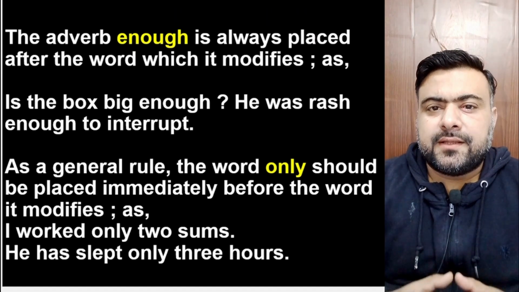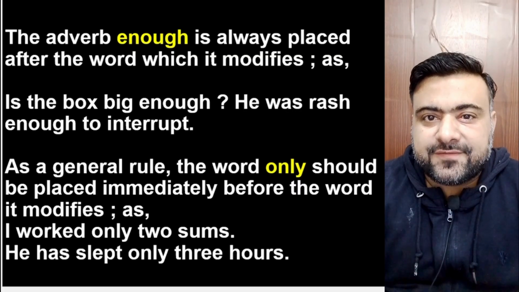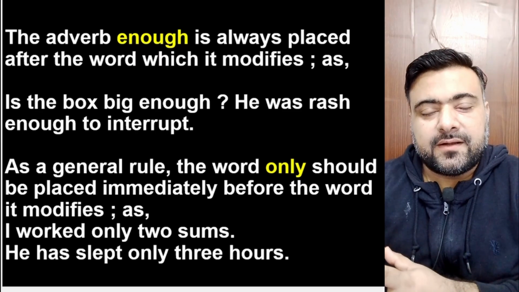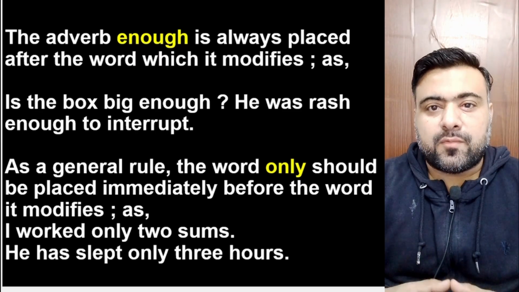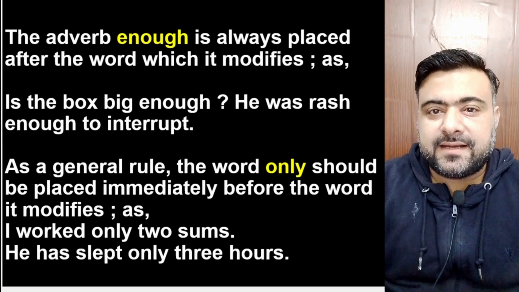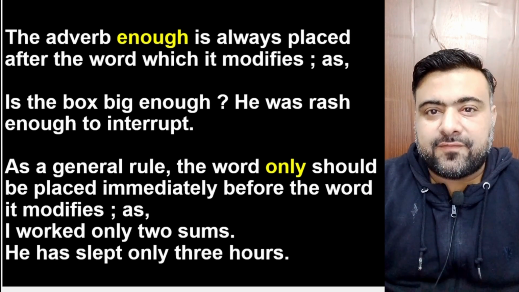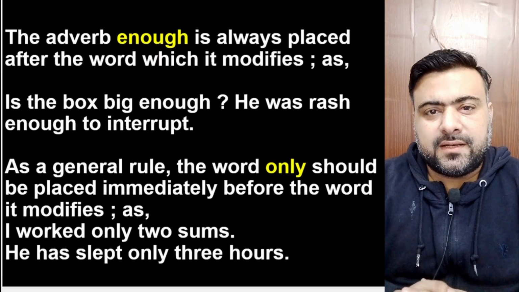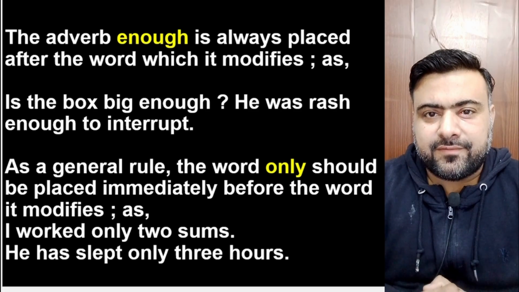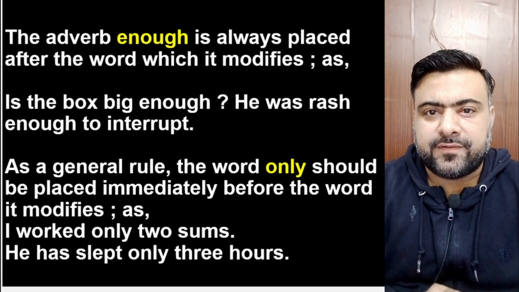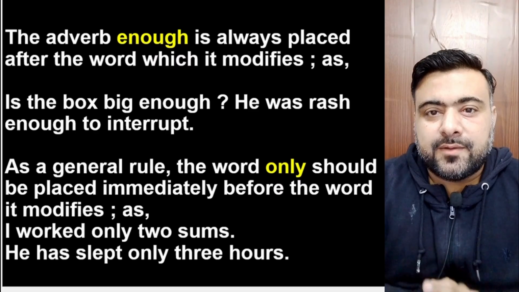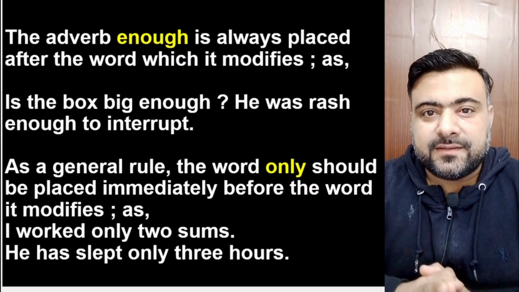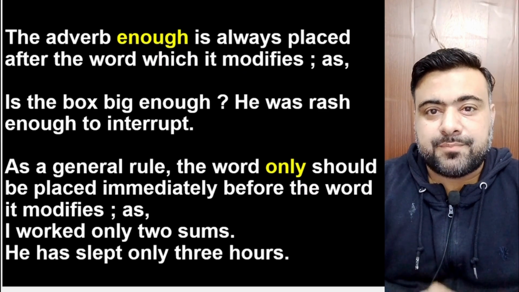On the contrary, the adverb enough is placed after the adjective that has been modified by the adverb enough. When the adverb enough modifies an adjective, then in a sentence, the modifying enough comes after the modified adjective. For example, is the box big enough? Enough is the adverb that is modifying the adjective big. But over here, this modifying adverb has come after the modified adjective. Is the box big enough?